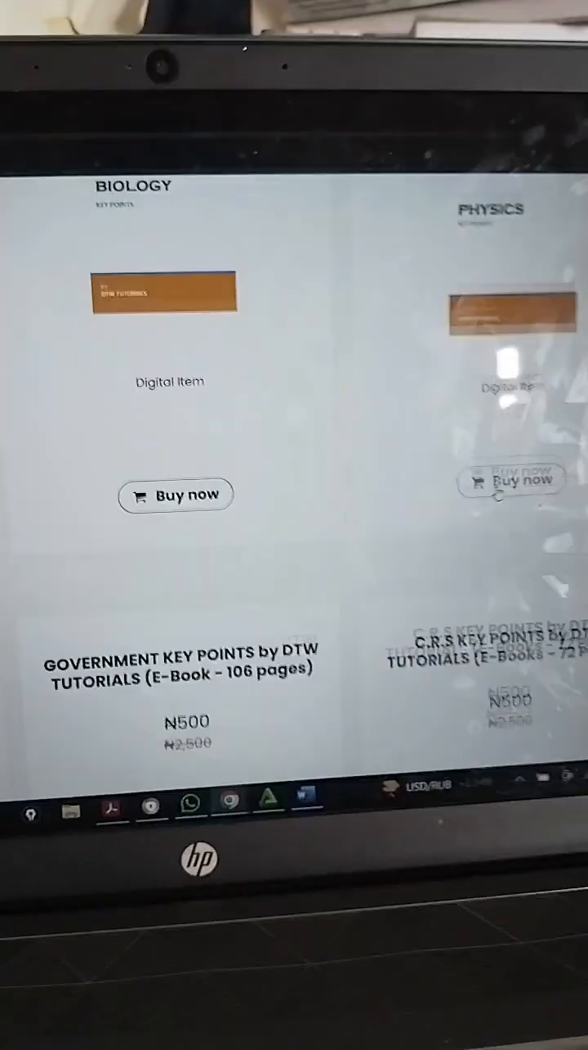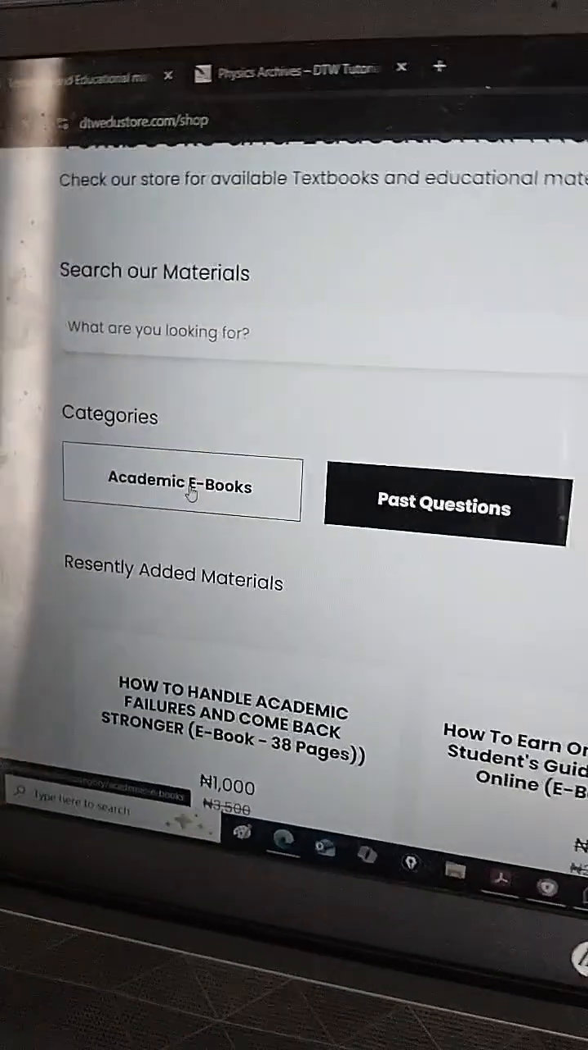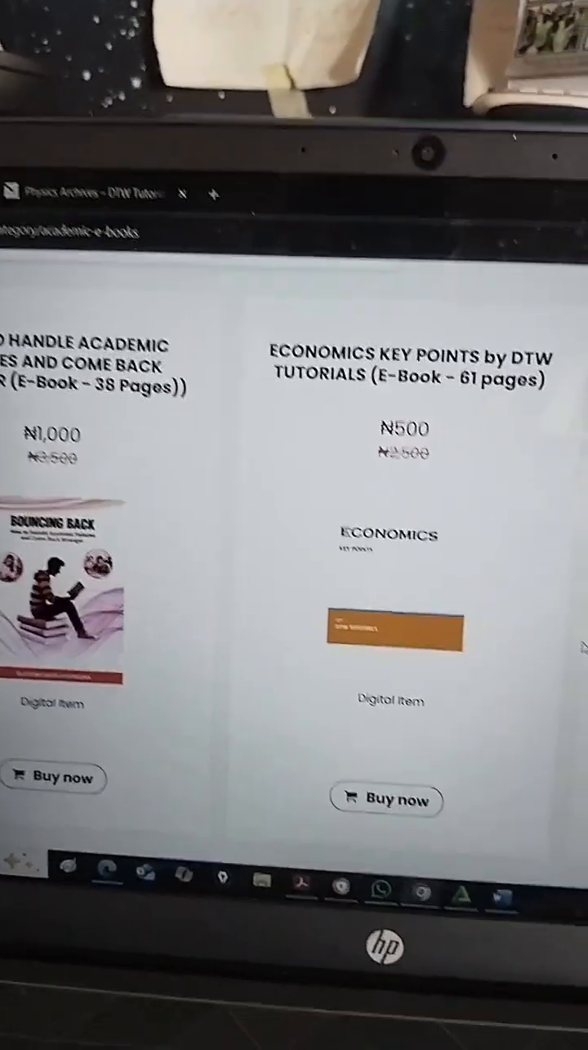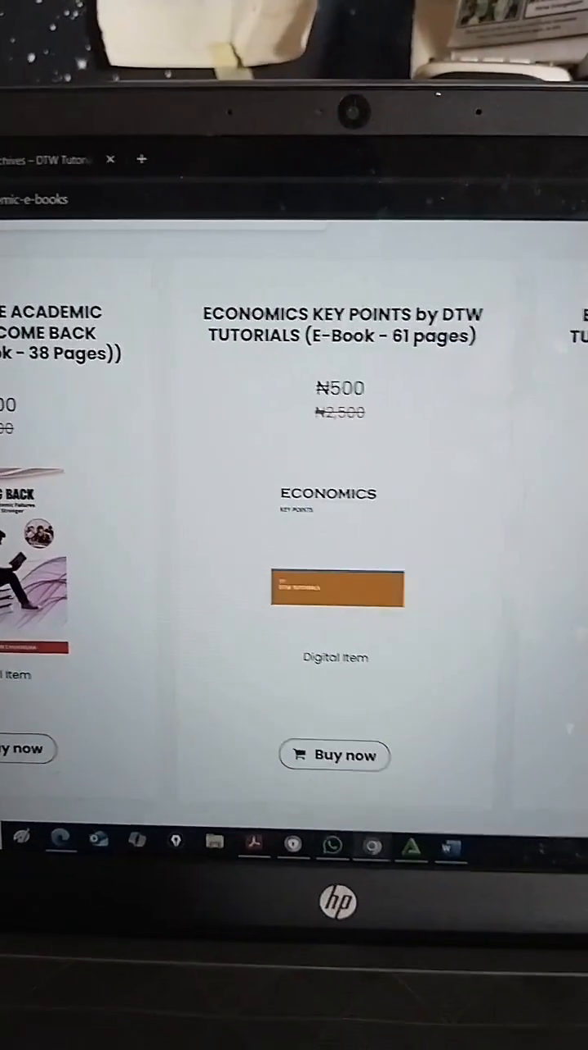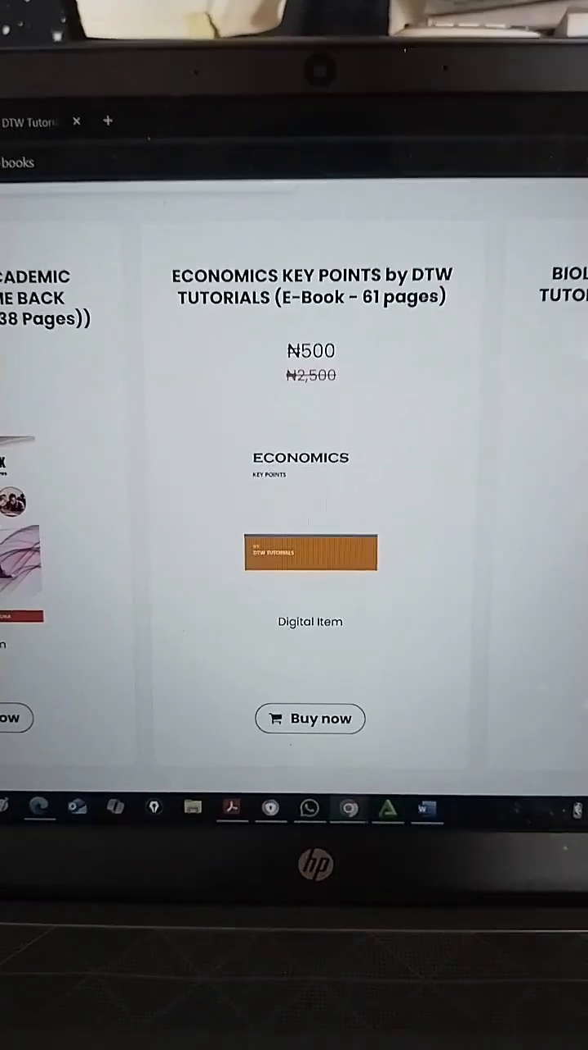Can you see physics? Can you see biology? Can you see literature, government, CRS? So come here and get it. Chemistry is also here. When you click on academic book, you see everything on the academic ebooks. So come here and get it at 500 naira. You have all the PDF copy on your phone that you can use to study.